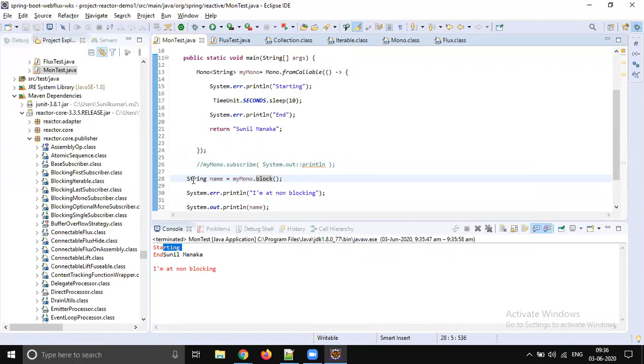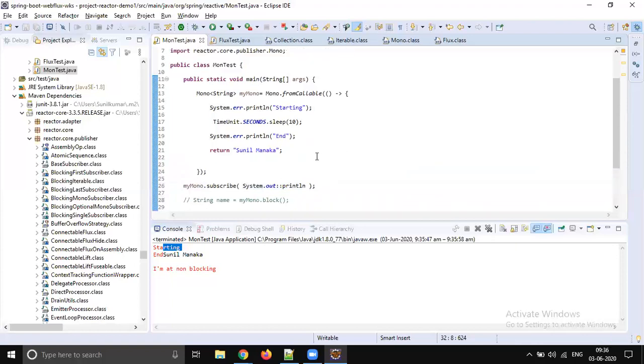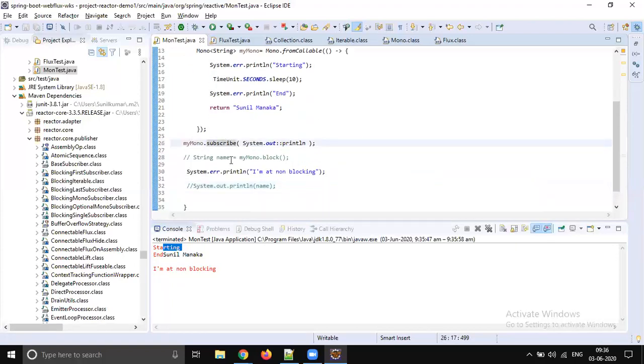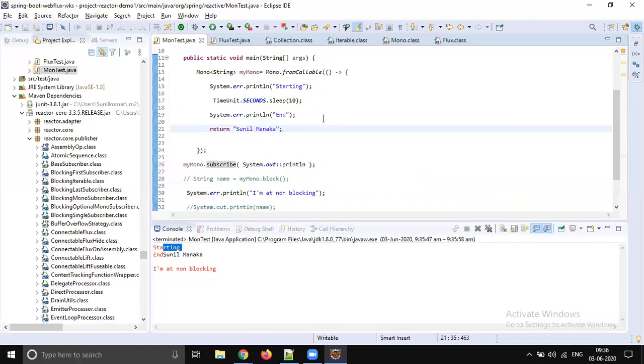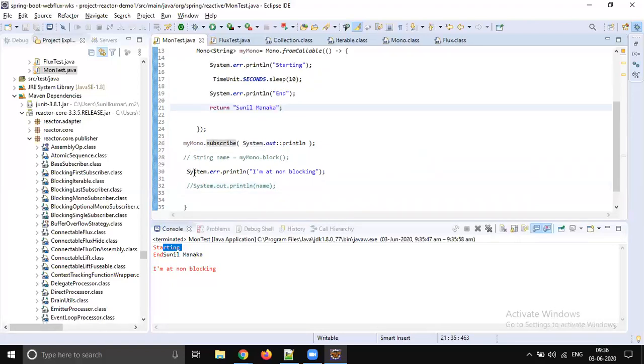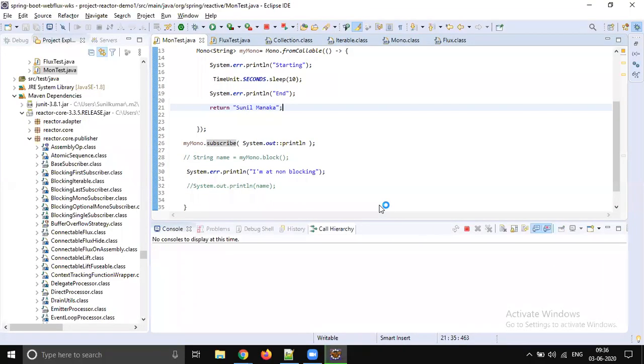Now let's do the subscribe and see what will happen. So my mono dot subscribe, and let's see the difference. Anyway, we are calling subscribe. The thread will be waiting for the 10 seconds, but we'll see whether this statement is going to print after 10 seconds or immediately. Okay, the difference between subscribe and block.